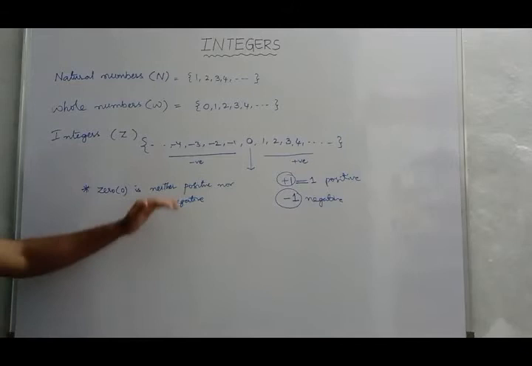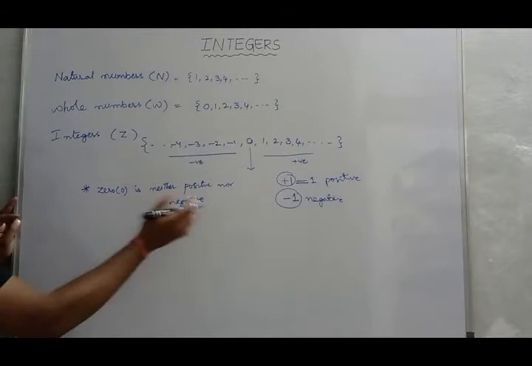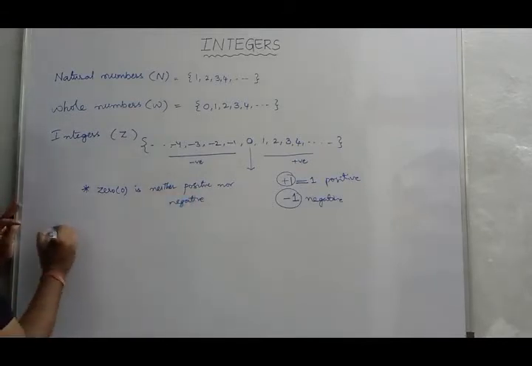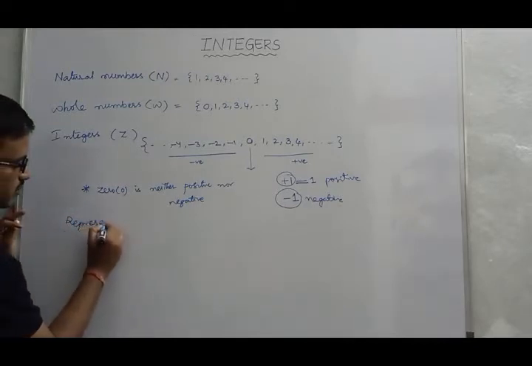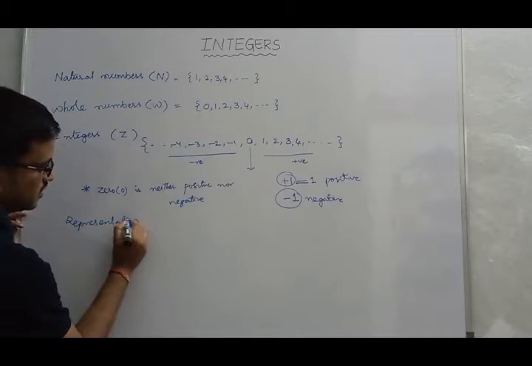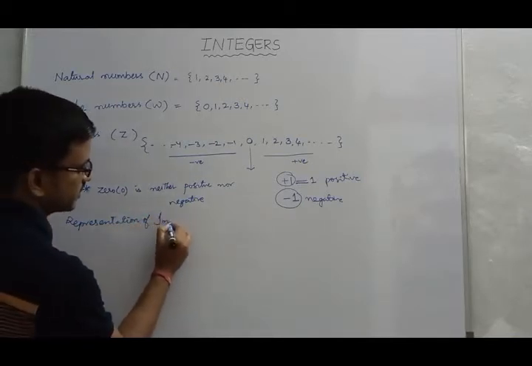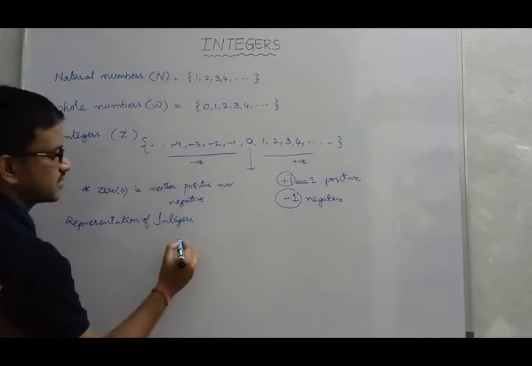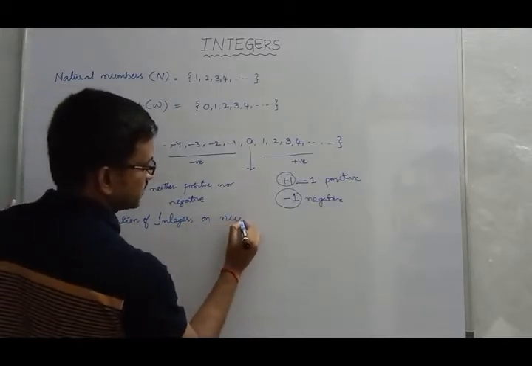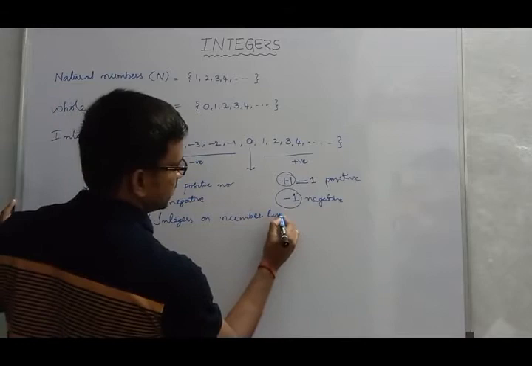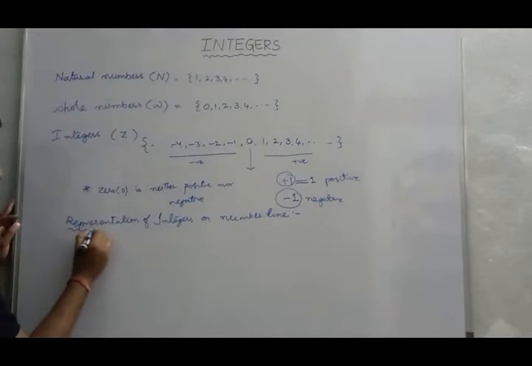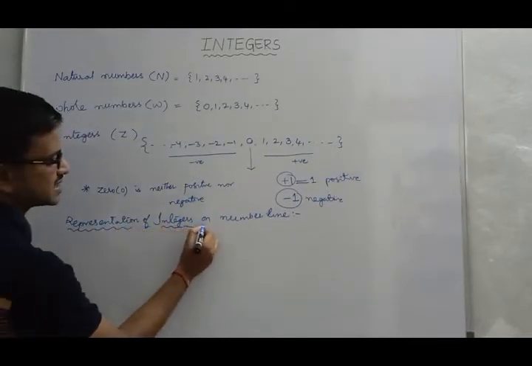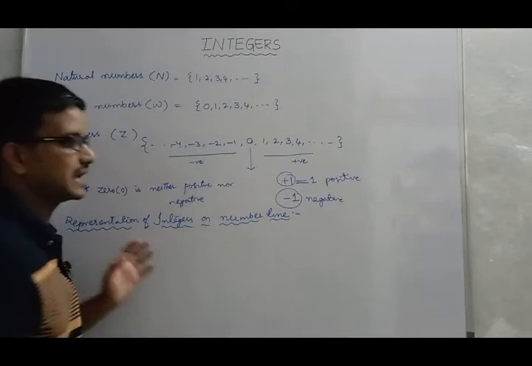Okay, so this is a little bit of introduction about the set of integers, and here we are going to discuss the representation of integers on number line. Representation of integers on number line. So we'll consider a straight line in order to represent a number line.